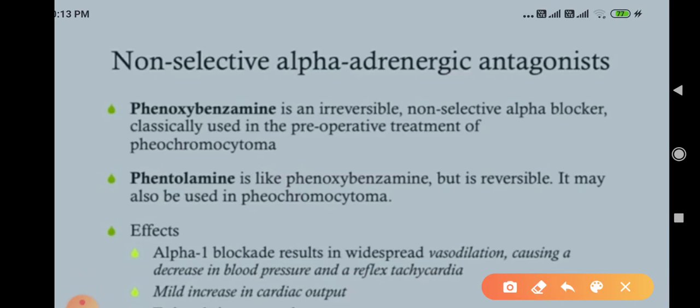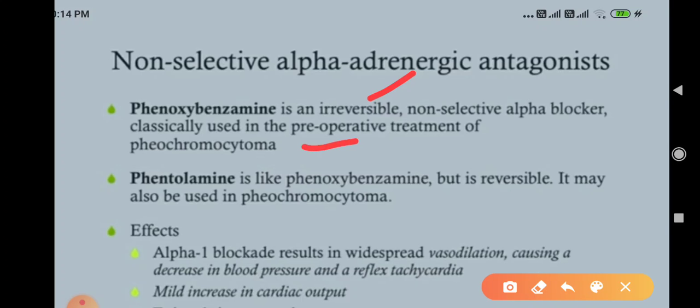So, phenoxybenzamine is an irreversible, non-selective alpha blocker which works on alpha 1 and alpha 2, classically used in pre-operative treatment of pheochromocytoma. Irreversible means it blocks the alpha 1 receptor irreversibly. That's why it's used to treat pheochromocytoma before surgery.